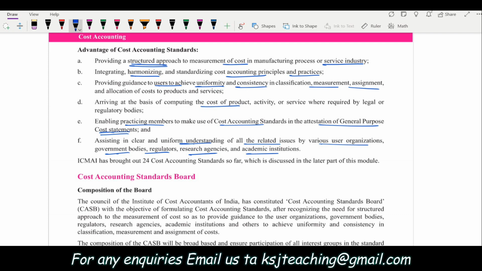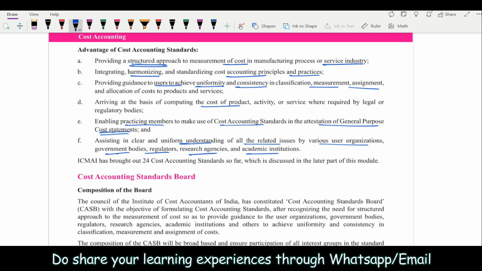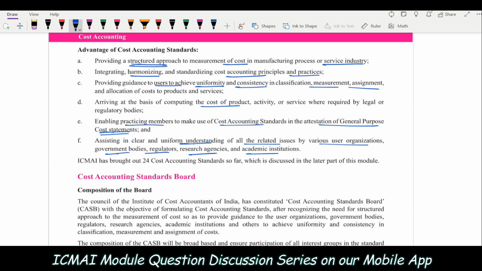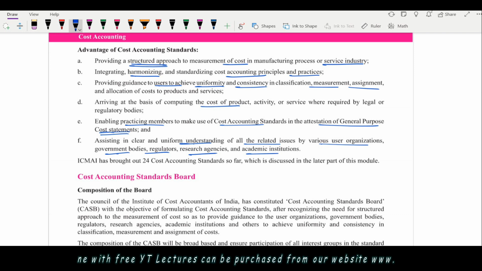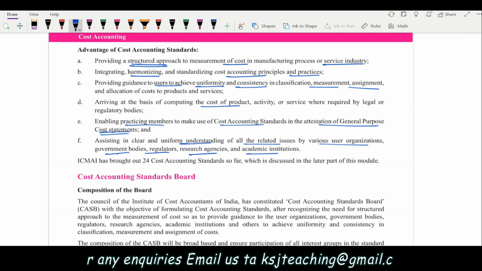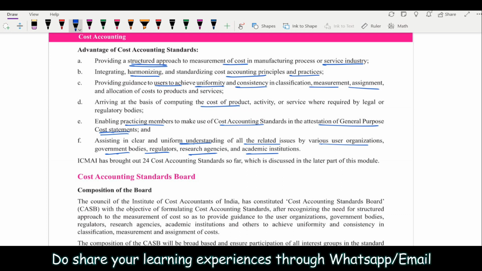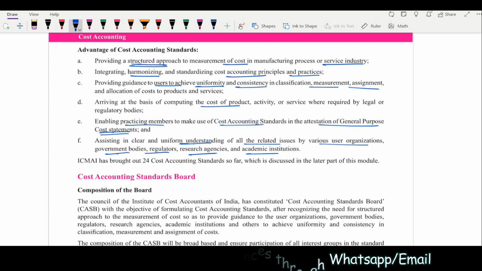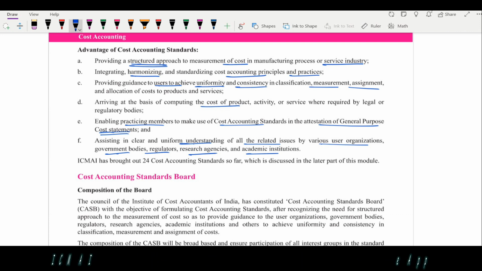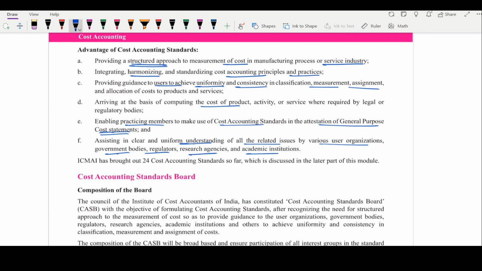Let's say I want to invest in a particular company. There are two or three options which I have for investment purposes. Now I am looking at each company, and if each company is following a different set of rules, then how will I be able to compare and decide in which company I want to invest, isn't it? So there was a need to bring all the companies under a uniform set of rules, so that everybody is able to interpret it in the right way and get the right direction. So basically you are showing the direction to each and every person who was interpreting in their own way, right?